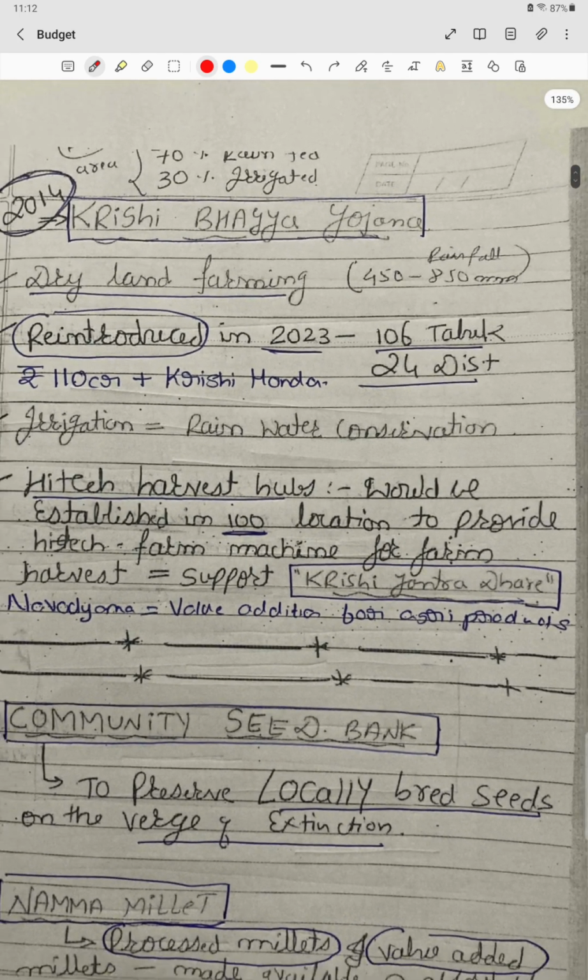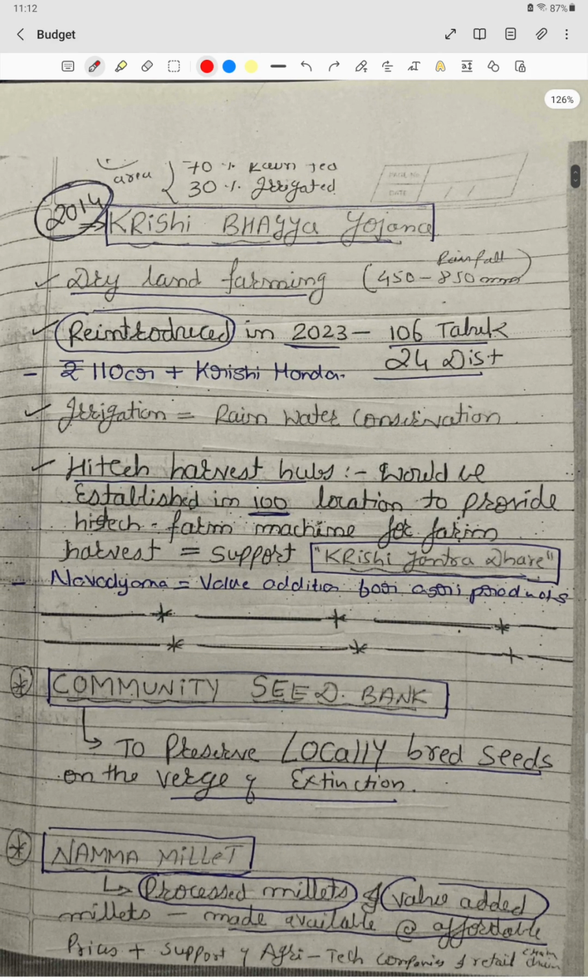Then we have Krishi Bhagya Yojana. It is not a new scheme actually. It is an old scheme that was earlier released in 2014. This has been reintroduced in the year 2023 in 106 taluks in 24 districts.